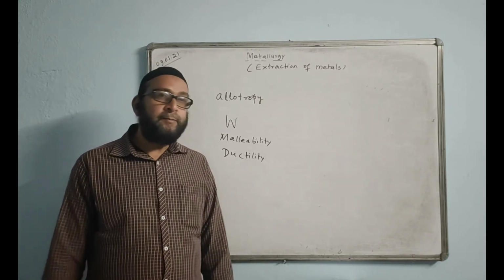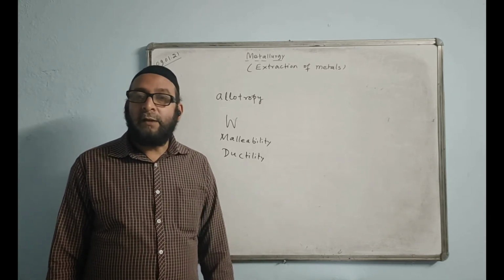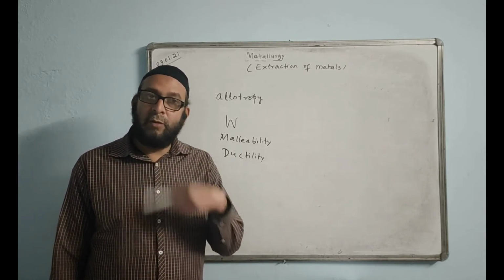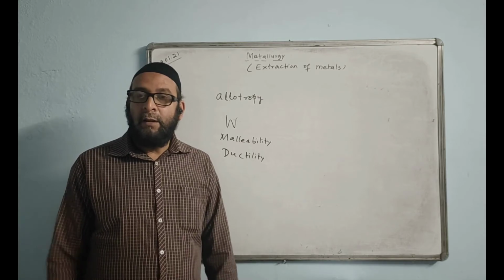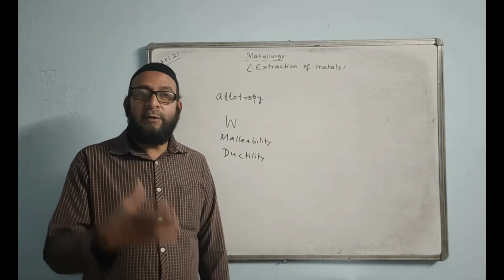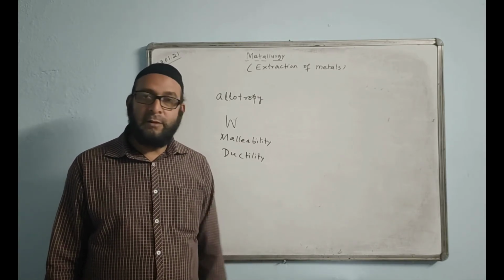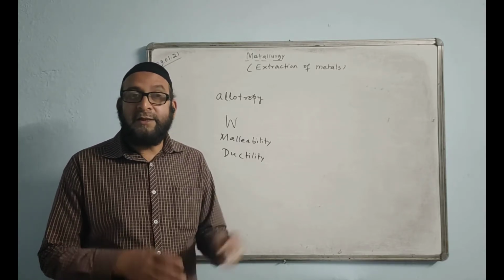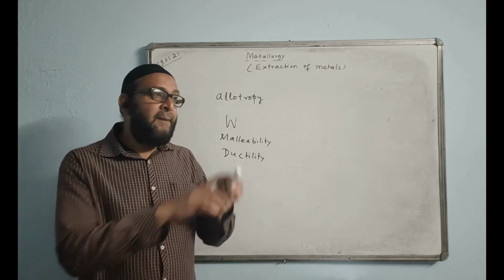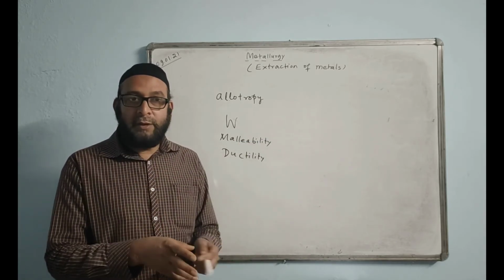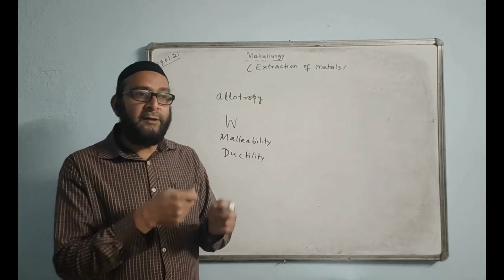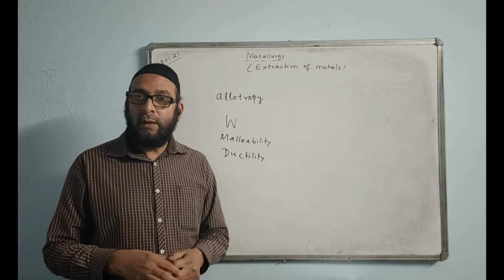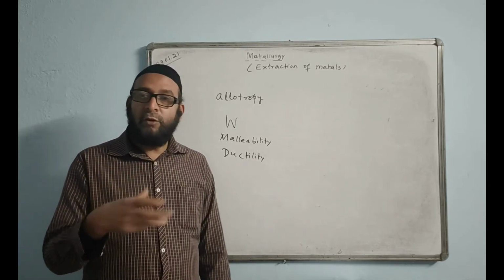Now, another one. Normally, metals are sonorous. What is the meaning of sonorous? It has sound producing ability. When you hit a metal, it is able to produce sound. Which is the most sonorous metal? The answer is tin. That's why bell metal is made up of tin. When you hit tin, it produces quite a sharp sound.